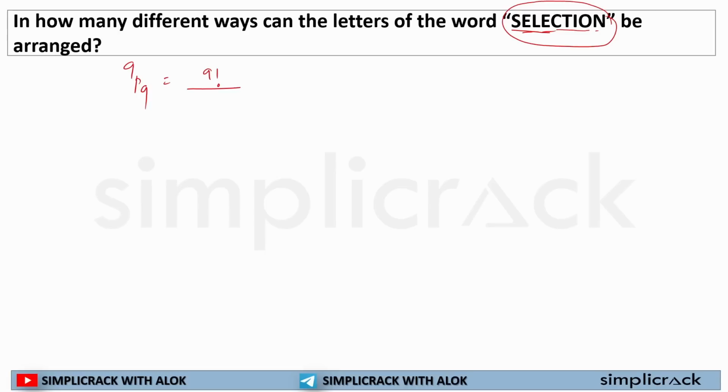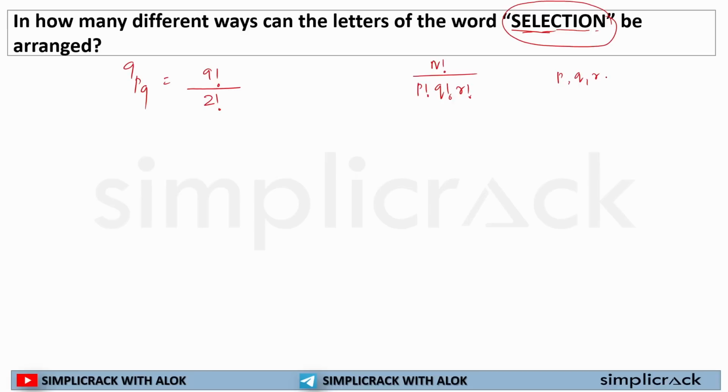9P9 is equal to 9 factorial divided by the number of letters which are alike in nature. That means E is alike in nature, and how many times is E there? 2 times. So it will be divided by 2 factorial. The formula will be n factorial divided by p factorial, q factorial, r factorial.